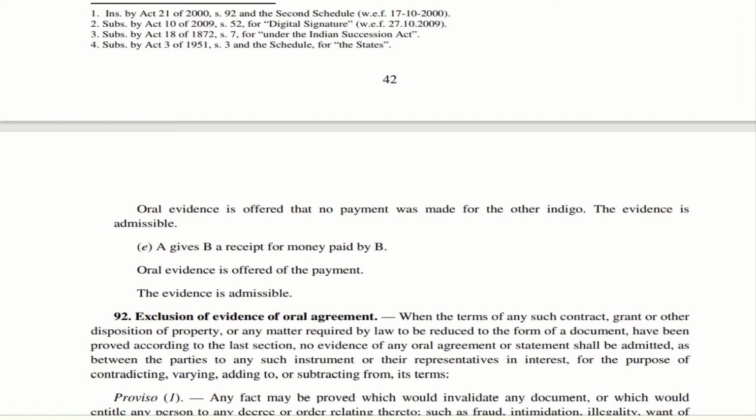Now let us move to illustration E. A gives B a receipt for money paid by B. If oral evidence is offered with respect to the payment, the evidence is admissible. Generally, what we think is, if a receipt is given with respect to the money paid, oral evidence will not be accepted. However, in this particular scenario, if oral evidence is offered with respect to the payment, the evidence is admissible.